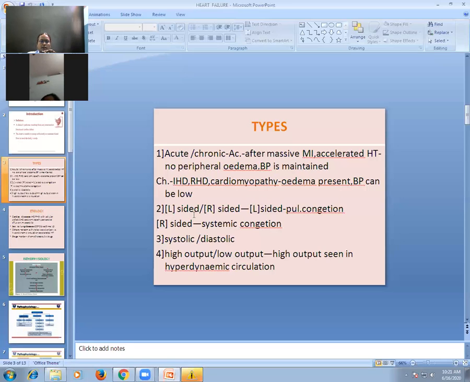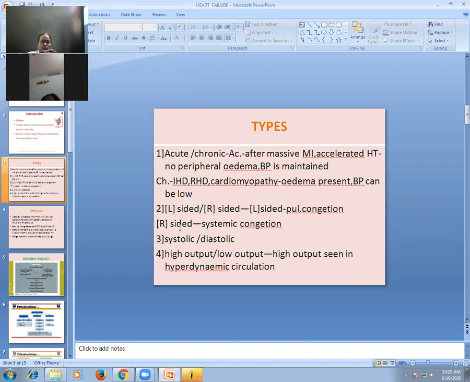Then second is left-sided heart failure versus right-sided heart failure. Already we discussed, left-sided heart failure is common in systemic hypertension, and pulmonary edema is very predominant. Pulmonary congestion or pulmonary edema is the characteristic feature of left-sided heart failure, usually common in accelerated or systemic hypertension.